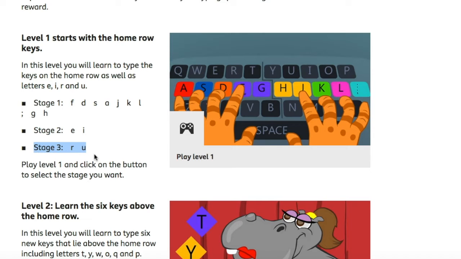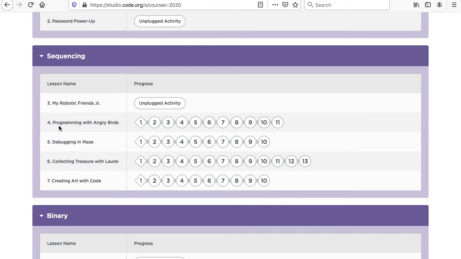Now let's discuss our code assignment. This week, I would like the students to complete number 5, debugging in maze. When there's an error in computer code, it's called a bug. And debugging means when you look for the error and you fix the error so that the computer program runs properly. So we're going to work on debugging this week. So debugging means that you look for the error in the computer code and then you fix it to make it work. So let's look at some of the debugging problems here.